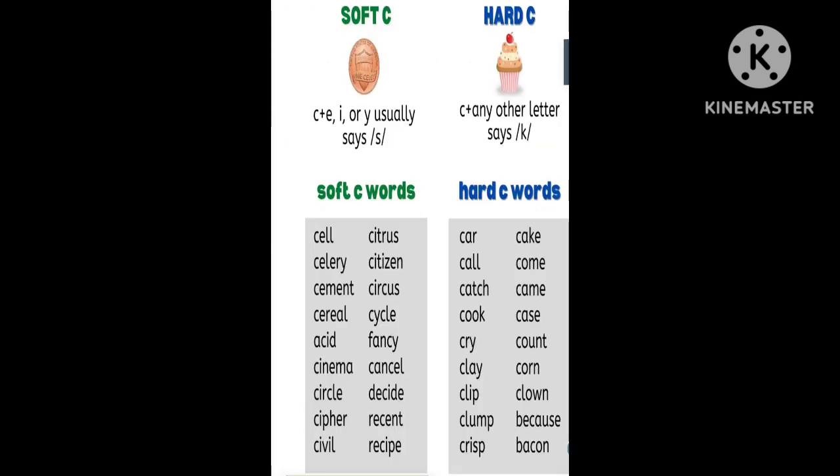So these are a few examples of soft C and hard C sounds, meaning S sounds and K sounds of C. Cell, celery, cement, cereal, acid, cinema, circle, cipher, civil, citrus, citizen, cycle, fancy, cancel, decide, recent, and recipe. These are the S sounds of C.